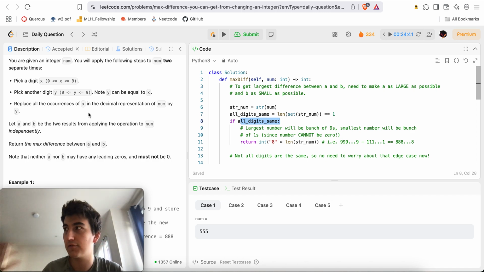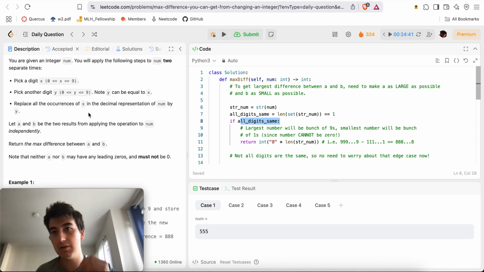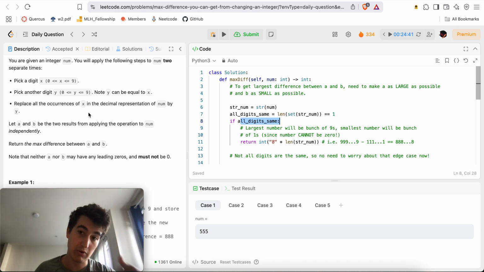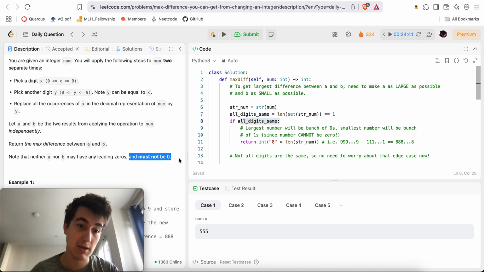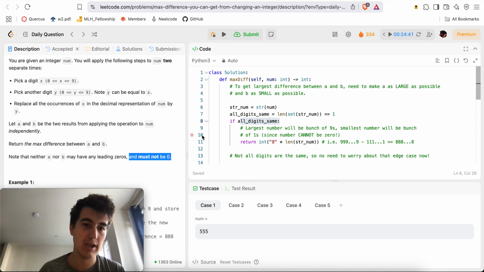If I have 4, 4, 4, 4, 4, 4, 4, I can just say, hey, I want to change 4 to 9, and then that way I'll have 9999999. So the biggest number I can make is 9999999, and the smallest number I can make is 1111111. Why? Because I cannot make it 0, 0, 0, 0, 0, 0, because the value must not be 0. So the smallest I can make the number is 1111111, and there we go.